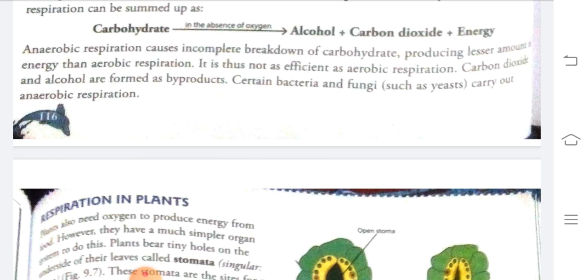Certain bacteria and fungi carry out anaerobic respiration. An example of an organism which carries out anaerobic respiration is yeast.